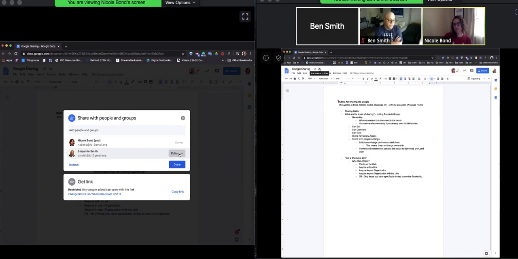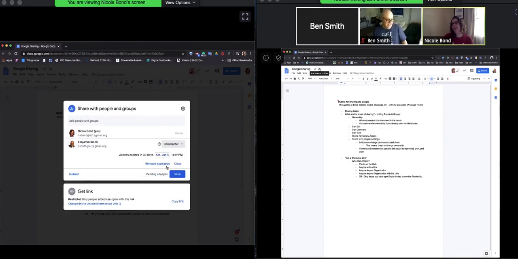So you can see I'm the editor. So I can make you the owner. I can remove you if I'm done with you working in my document, but I can also give you temporary access. What I like about the temporary access is I can designate how long you have access. I can also remove that expiration if later I decide not to have you under an expiration.